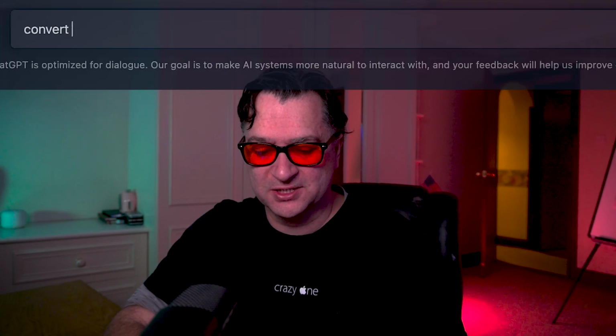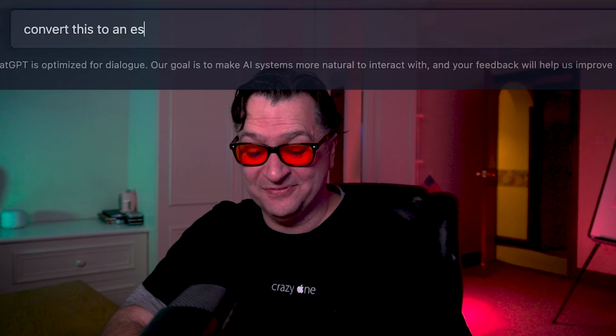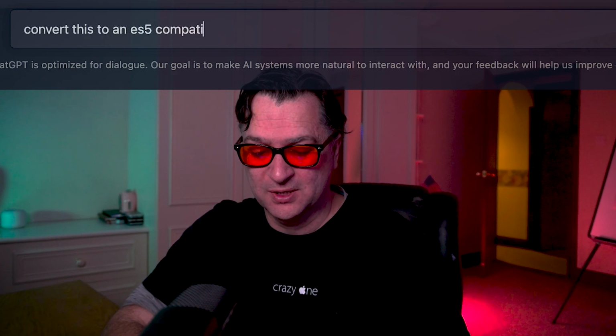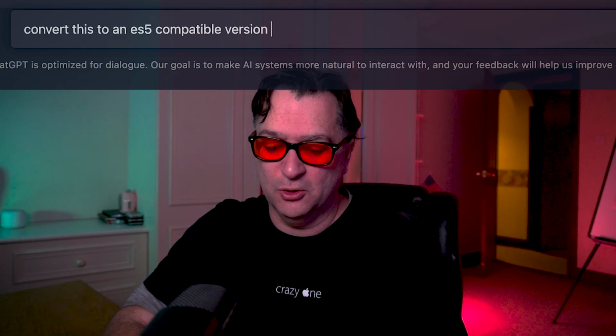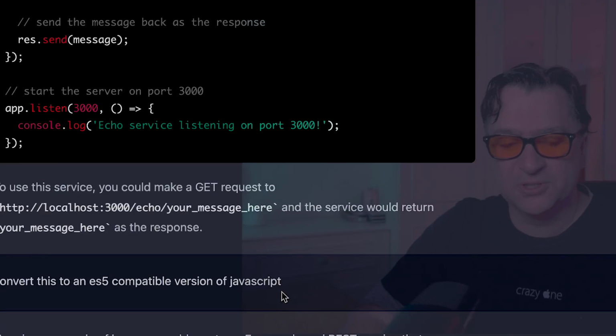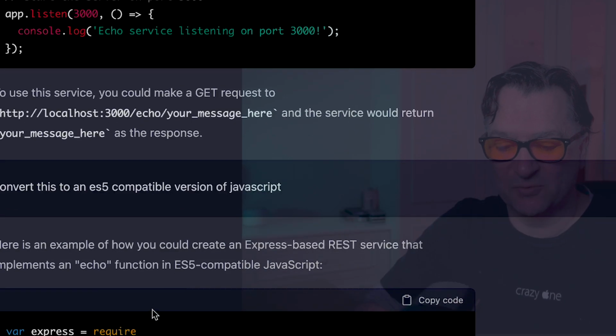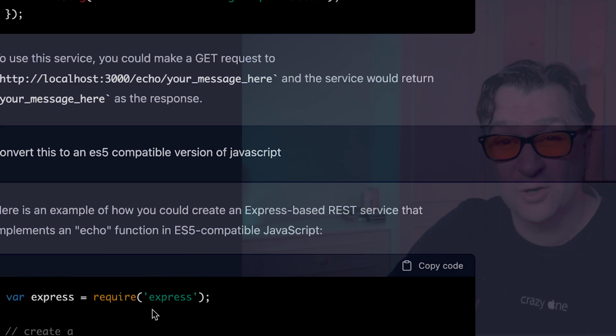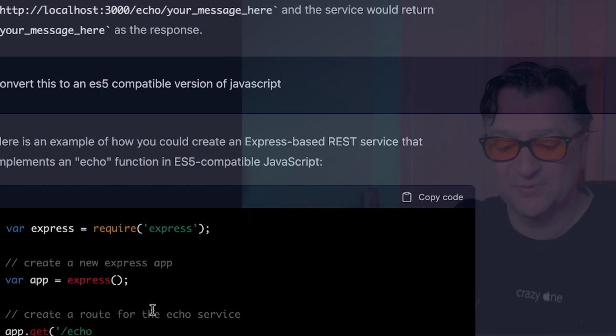And actually, you can get really cool if you want to. So let's say I want to say convert this to an ES5 compatible version of JavaScript. And here we go. So now what it's going to attempt to do is take this exact same echo function, but try and convert it into something that's going to be ES5 compatible.